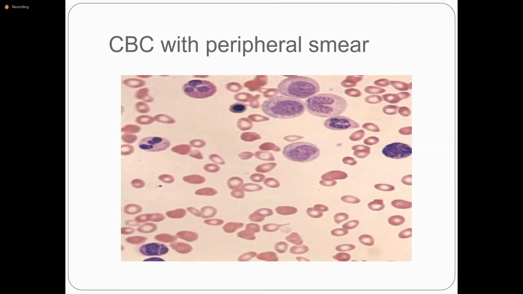I have already told you in a previous lecture, when there are left shift cells, myelocytes, and nucleated red cells in your peripheral blood, what is this? Can anyone tell me what terminology is used for these two cells when they come into the peripheral blood?